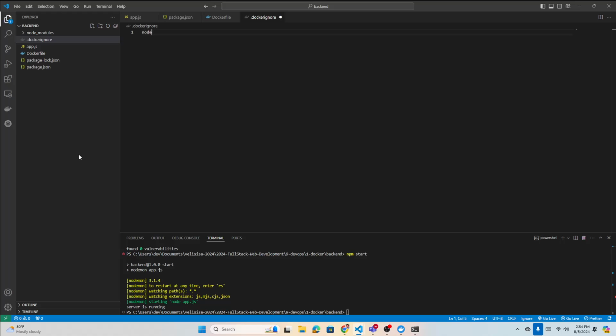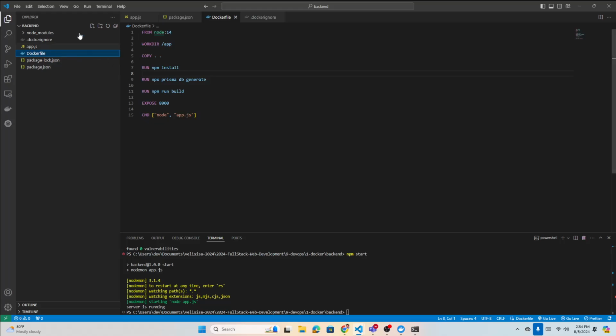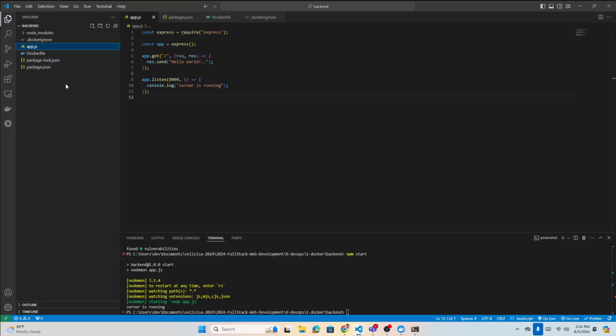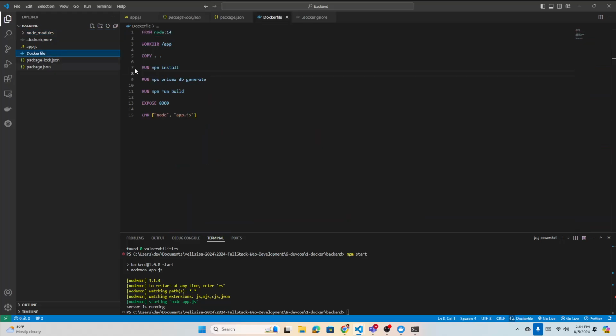Here you can put node_modules, the .env, or anything you want to keep out of the image, so that while creating the image, those files will not be included. We just need package.json and the rest of the code of your project. Everything will be installed based on that package.json, and it will go live.